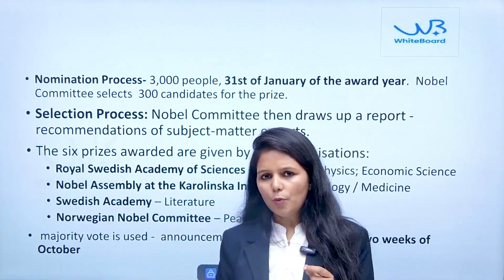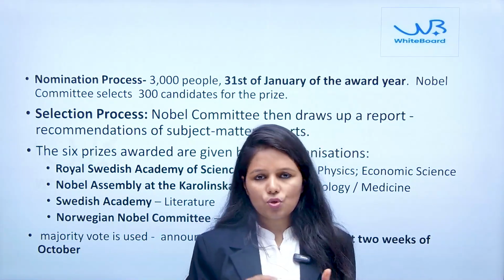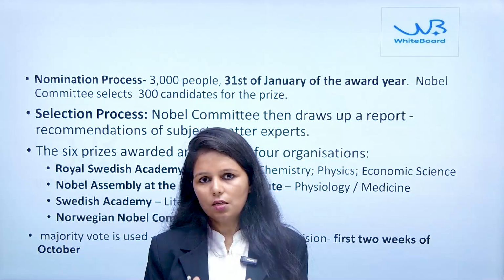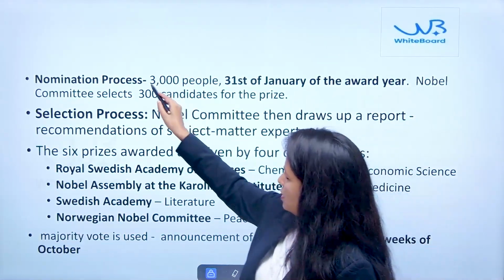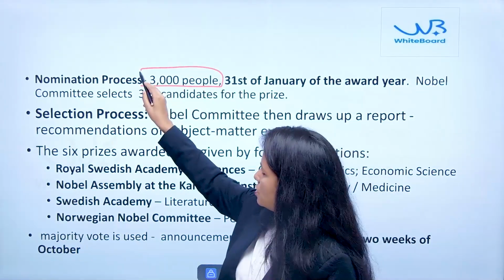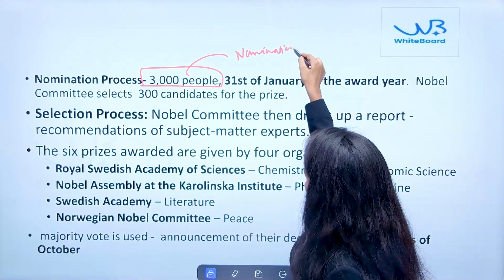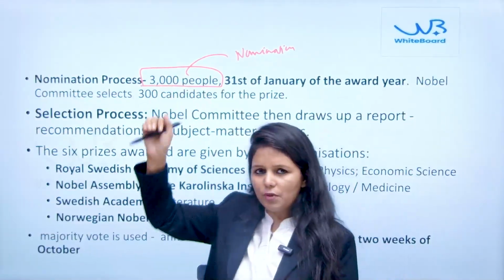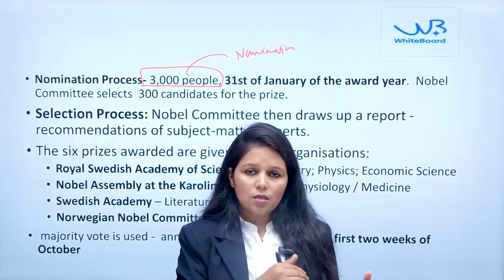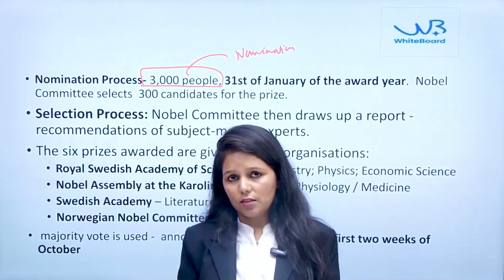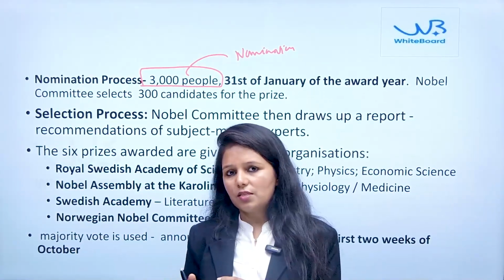In the nomination process, we need to understand that self-nomination is not allowed. The Nobel Prize Committee basically asks approximately 3,000 people for nominations, and these 3,000 people are government institutions or former Nobel recipients. Their opinions are considered on who should be given the award this particular year.